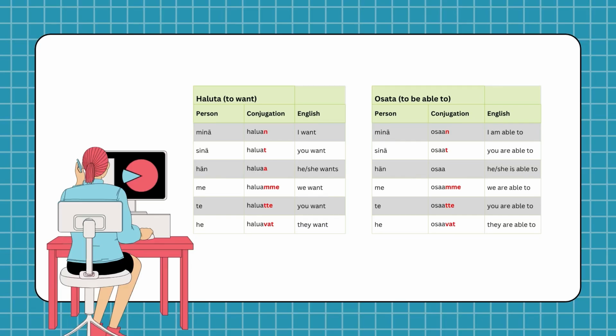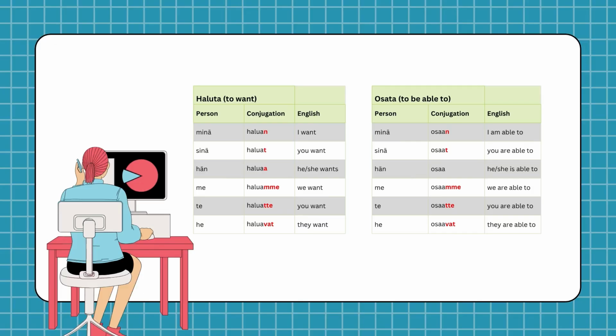I took these two examples to show the difference in the basic form. First, look at haluta. Haluta means to want. Here we add a to the basic form. But if we take the example osata, to be able to, we don't add a here because osa already has two a's.